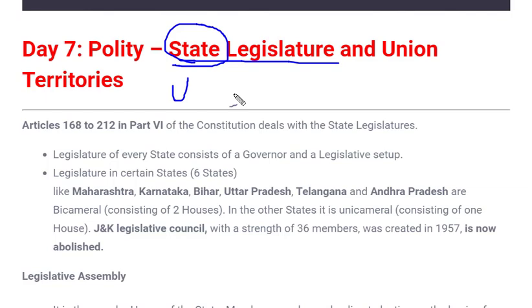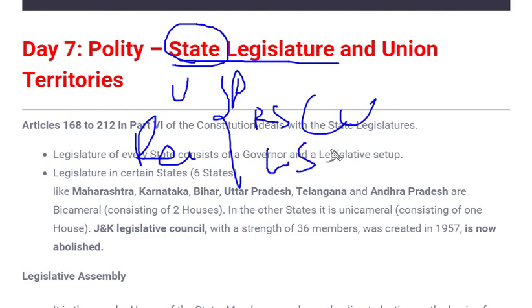So let's begin revising from the last class. I'll give you a glimpse of what we did there, or what was the structure of union legislature. Under a union legislature, we saw that there was a president and two houses. The complete structure was called the parliament. Those two houses were the Rajya Sabha, the upper house, and the Lok Sabha, the lower house.